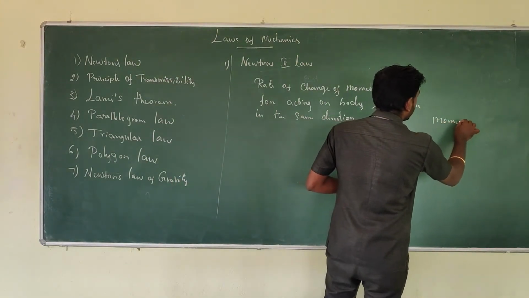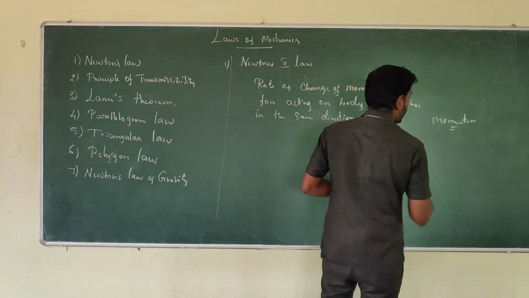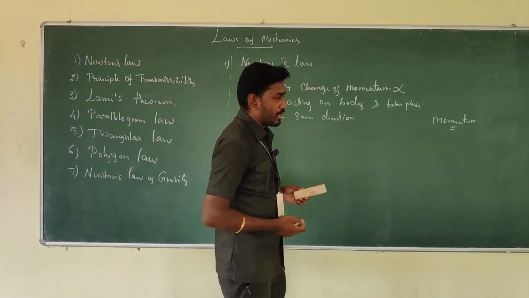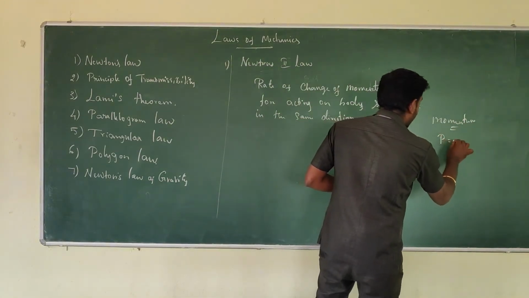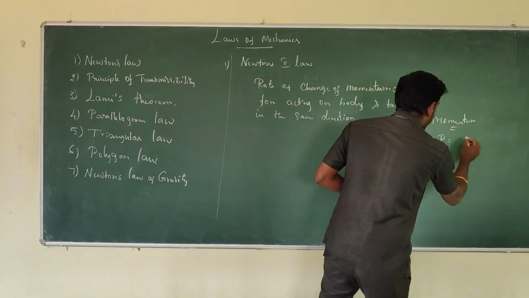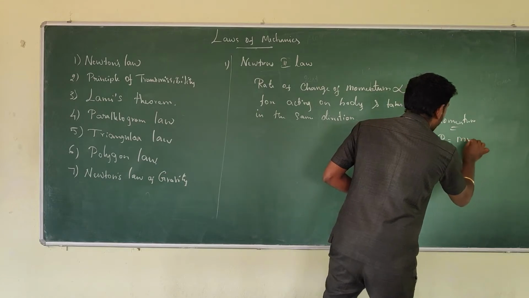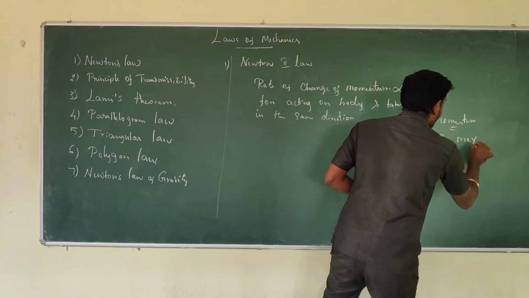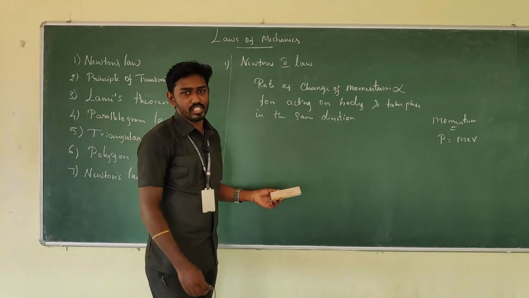Momentum is the motion of the mass of the body. In mathematical representation, P is equal to mass into velocity, the product of mass and velocity.